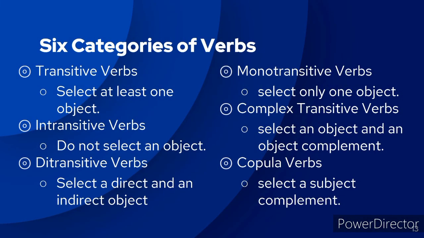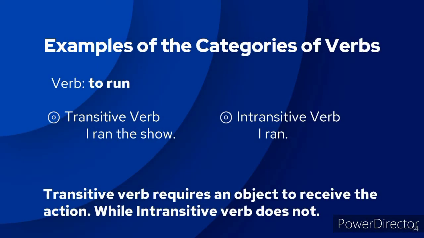For my last topic, we will now be discussing 6 categories of verbs. We have transitive, intransitive, ditransitive, monotransitive, complex transitive, and copular verbs. For the first 2 categories of the verbs, we will be using the verb to run.